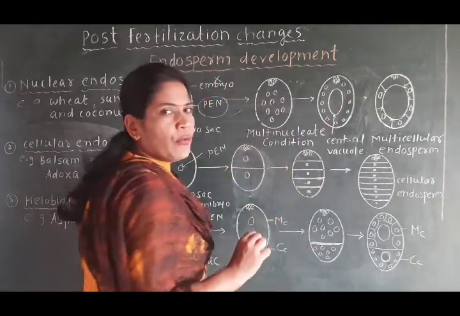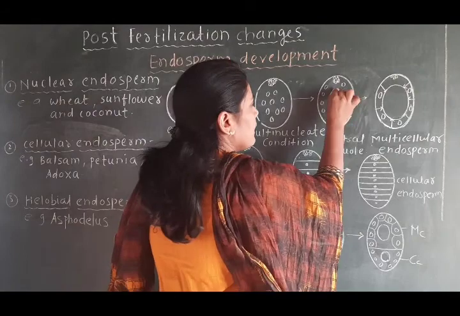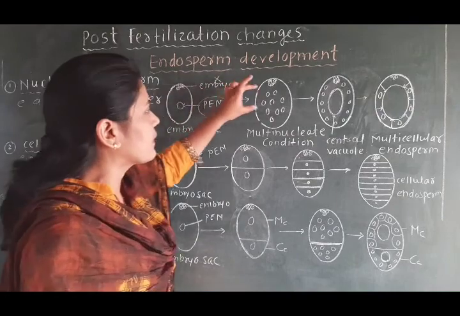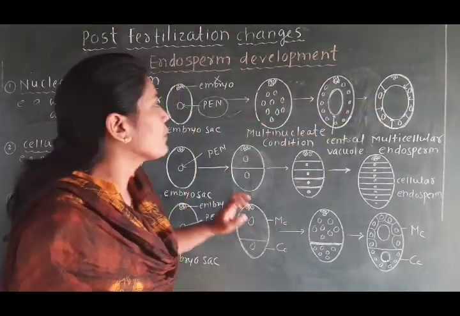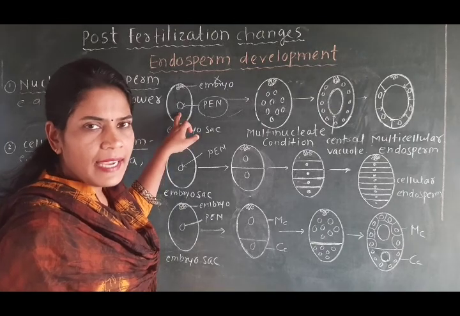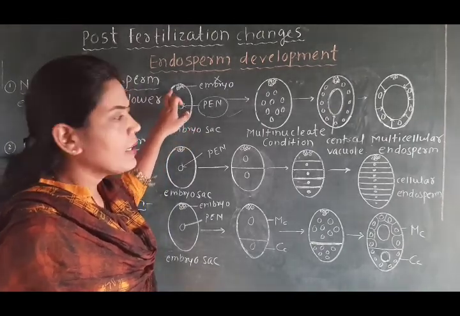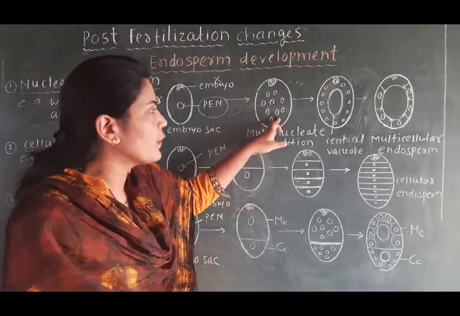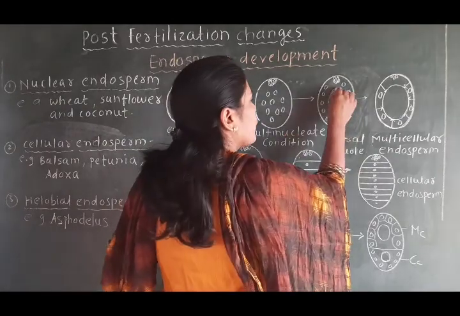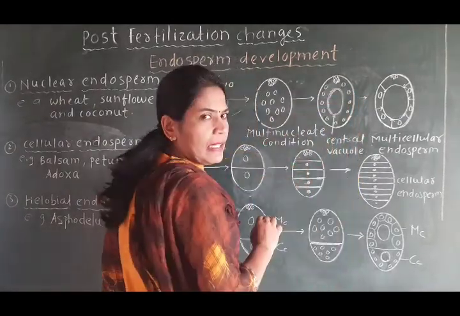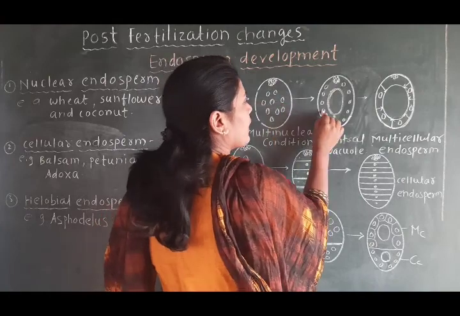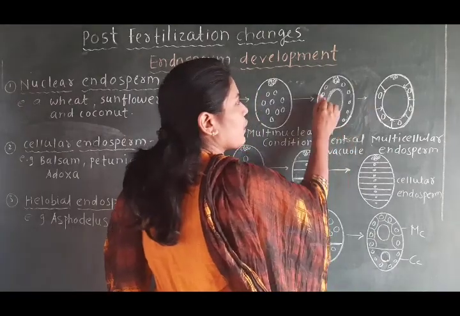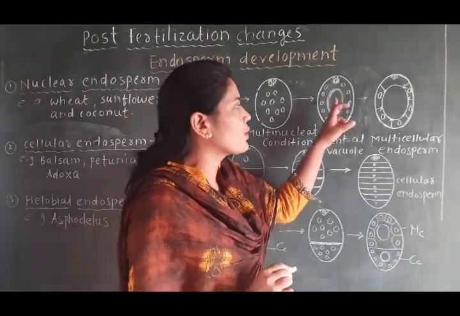Then in the next figure we have drawn the central vacuole formed at the center of this embryo sac. No doubt all these figures are the embryo sac. The first embryo sac diagram shows the PEN and embryo. This PEN divides mitotically and forms many free nuclei. In the next figure we have shown the formation of a large central vacuole in the center. That's why these nuclei shift from the center toward the periphery of this embryo sac, because there is formation of the large central vacuole in the center.